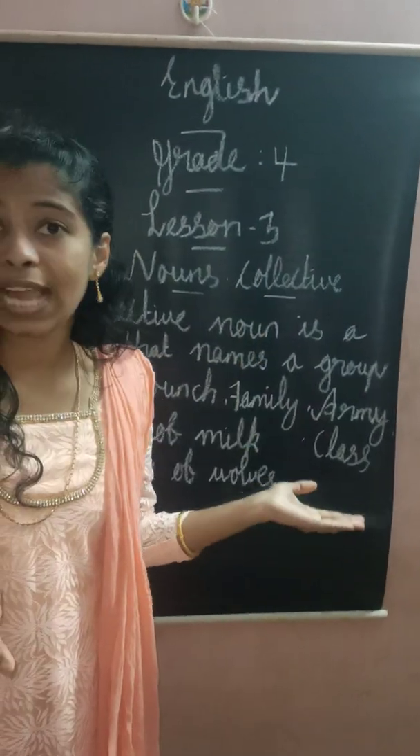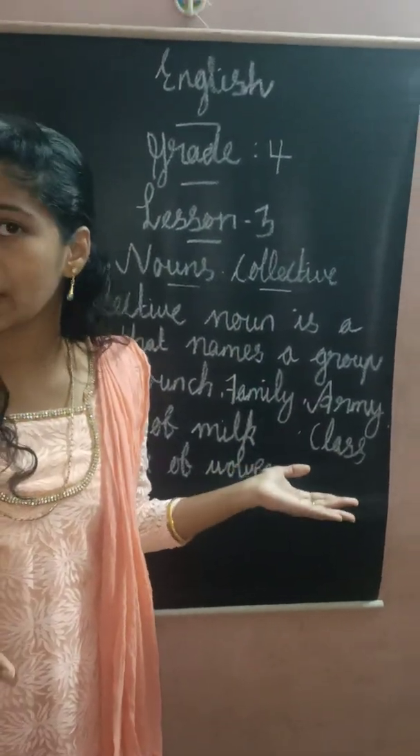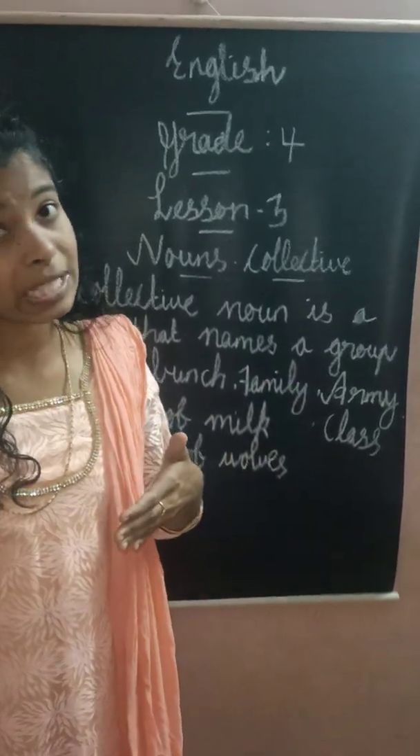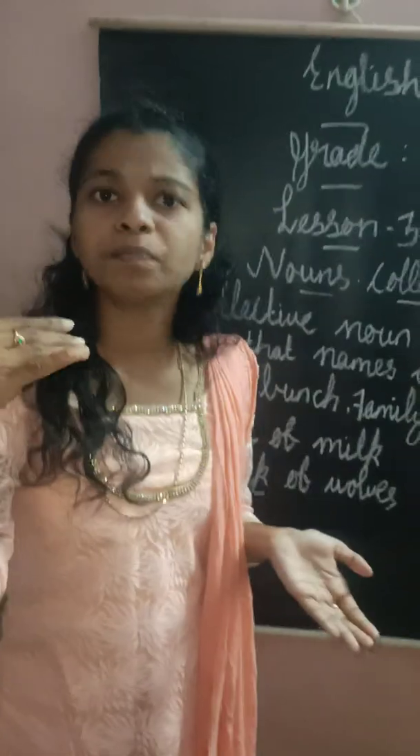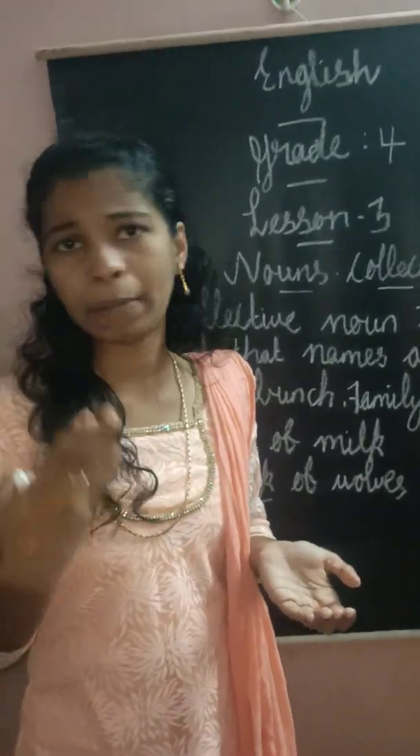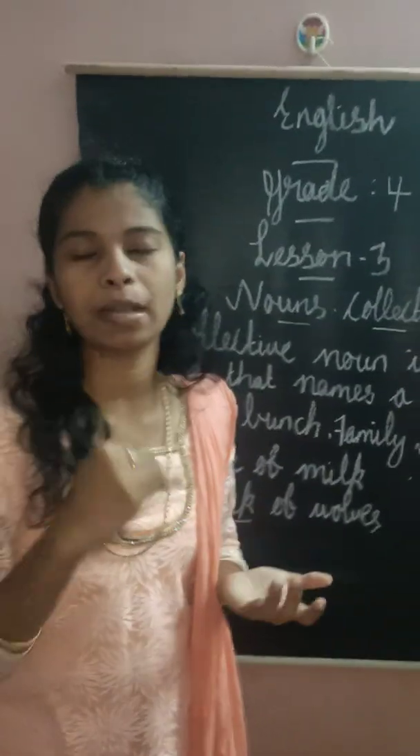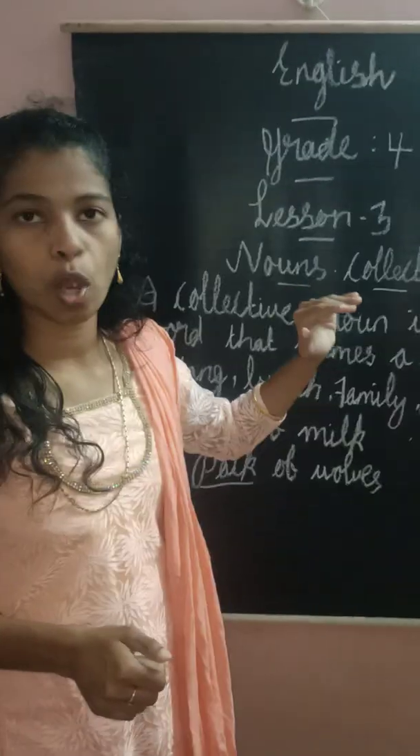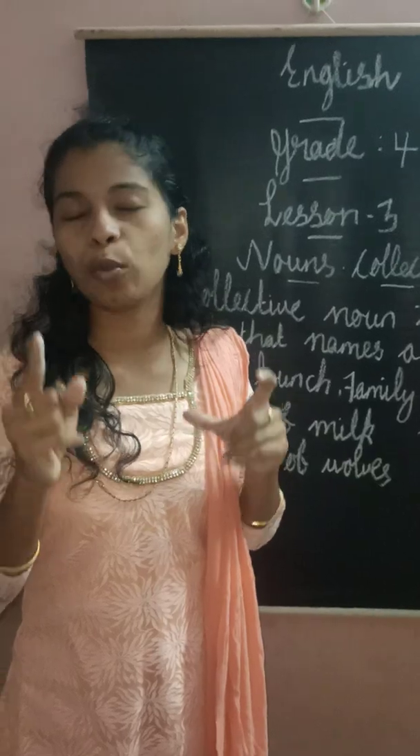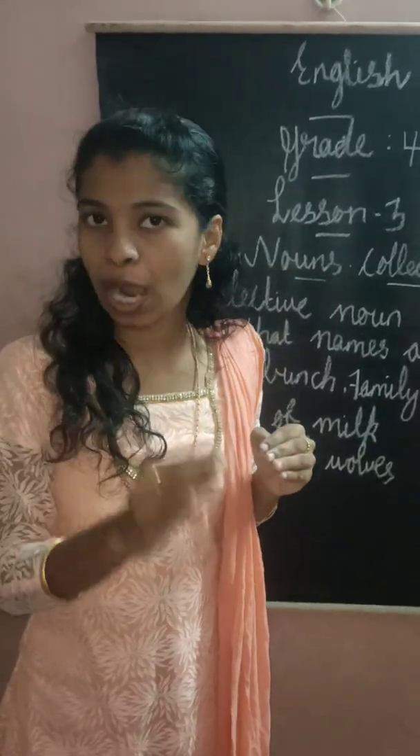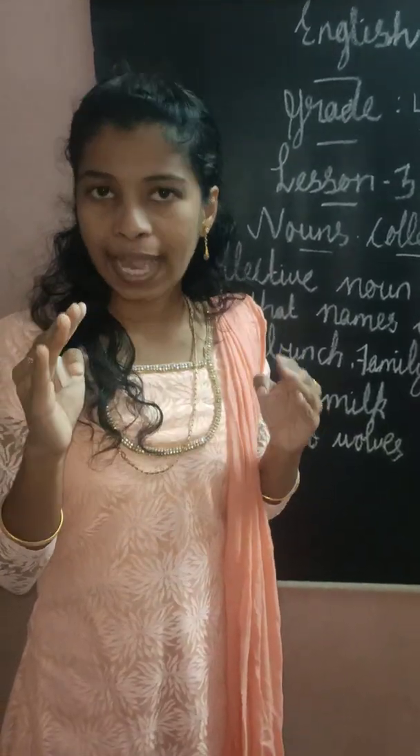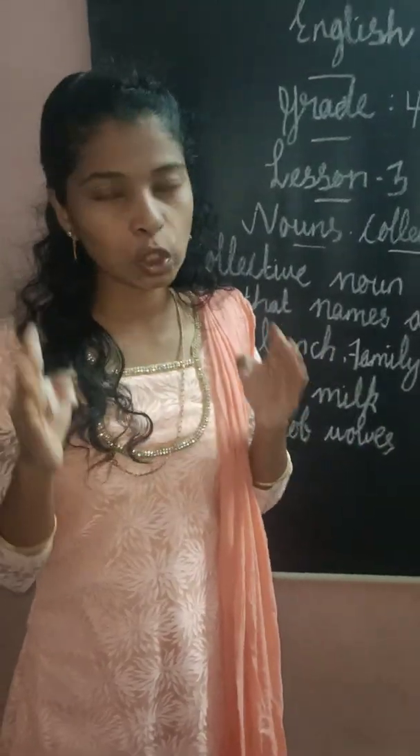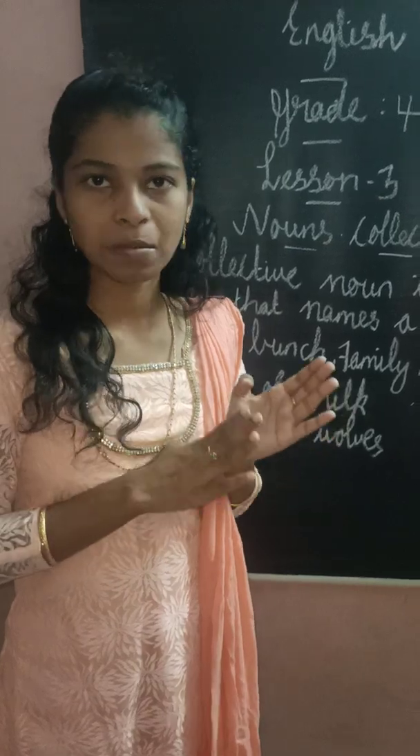In the last class we studied that a countable noun is a word that we can count, and uncountable means we cannot count. We just remember these tips in the mind. Like that, in this lesson 3, nouns, collective nouns, you want to remember that a collective noun is a word that indicates a group. Just keep this in mind.